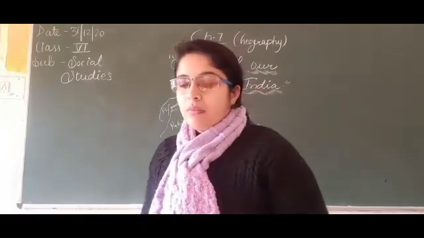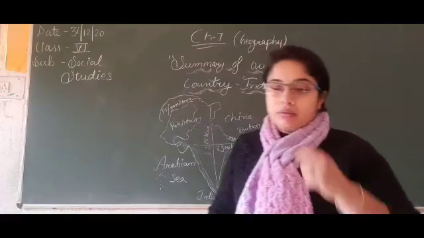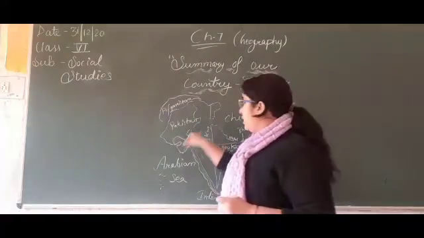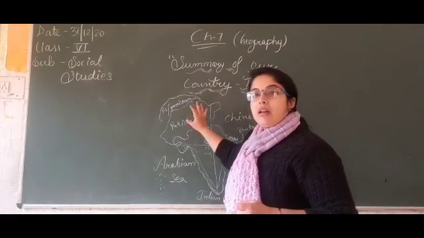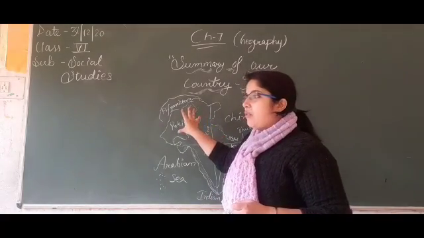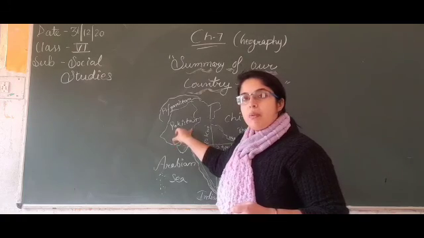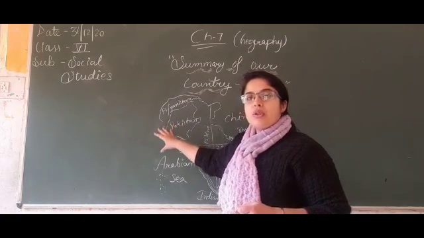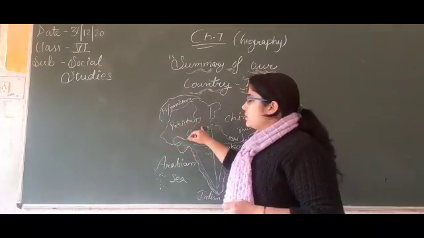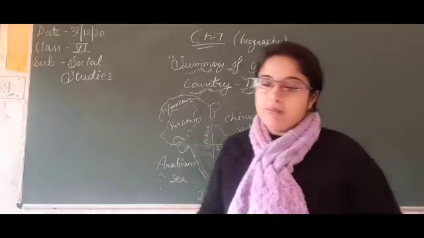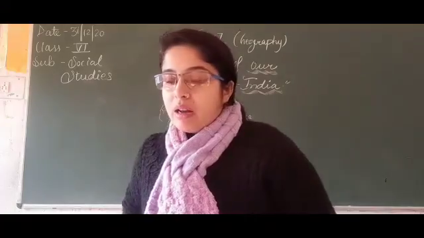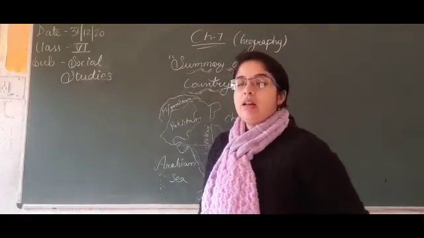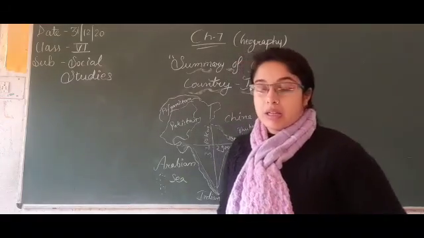Next, the second plain area. This plain is found not only in Punjab but also in Pakistan. The river flows into Pakistan, and that's why it is a plain area found in Punjab, which is in India, and it spreads over Pakistan.